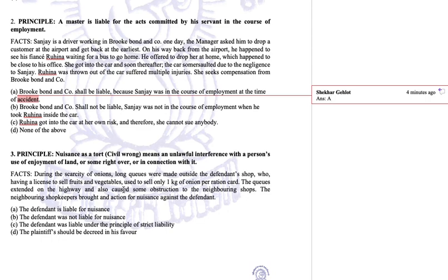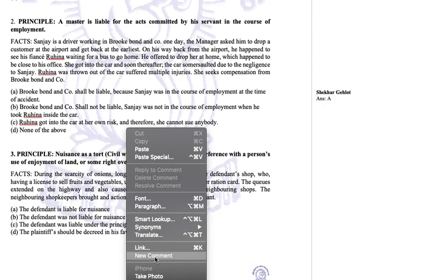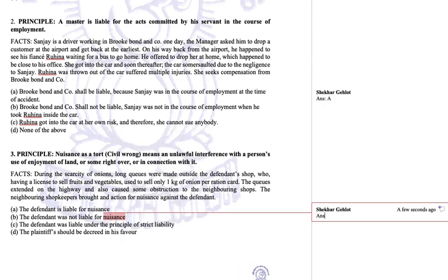It is an occasional and emergency contingent feature. So in such a situation, we cannot hold someone who is lawfully doing his duty liable for nuisance. So the correct answer in this case is going to be point B, that he is not liable for nuisance. I hope you are getting the logic as well.